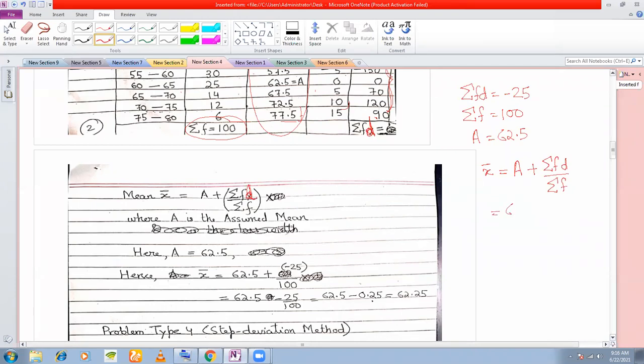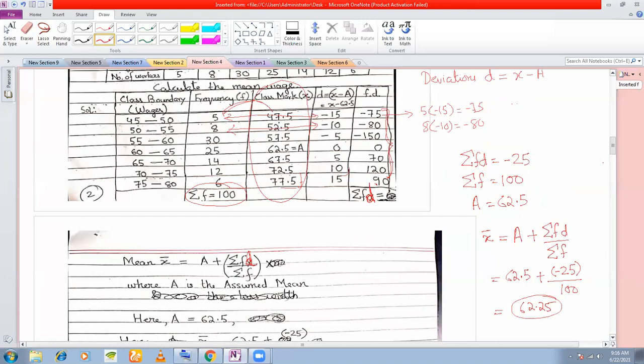Now you just put the values. A is 62.5, the assumed mean we have taken. The sum of the FD column here was minus 25. The sum of the frequency column was 100. And that's it. You calculate this to be 62.25. Okay. So no question.